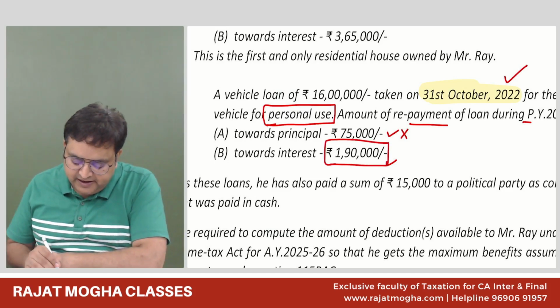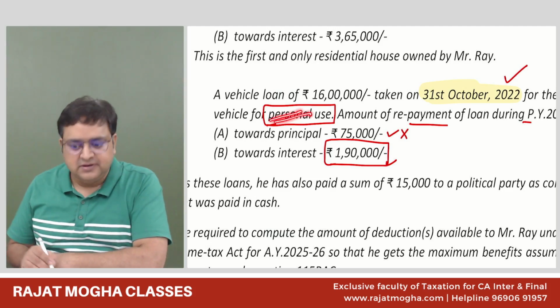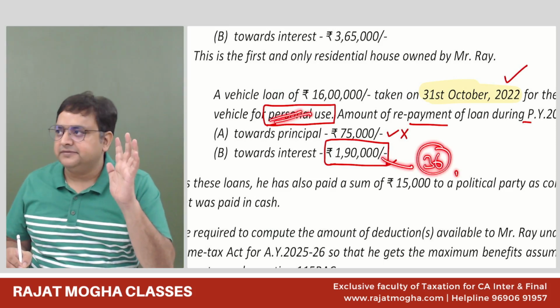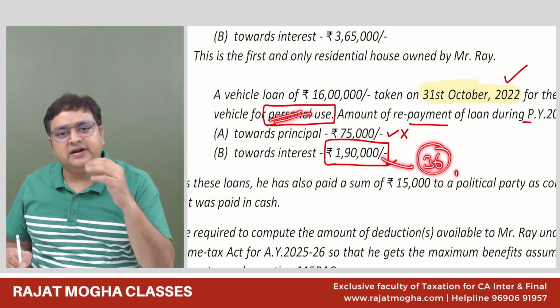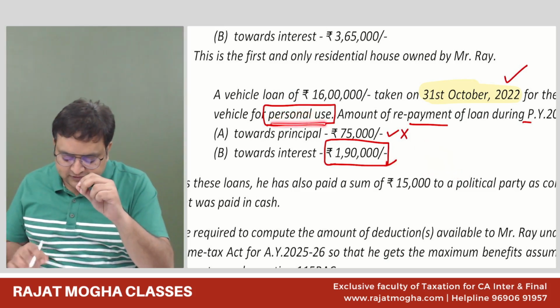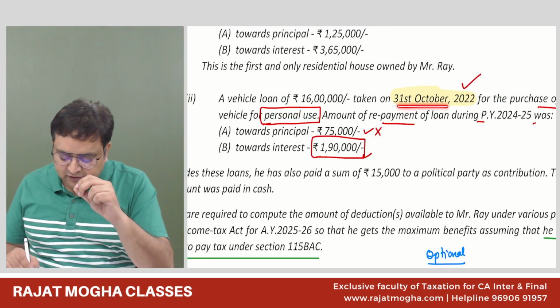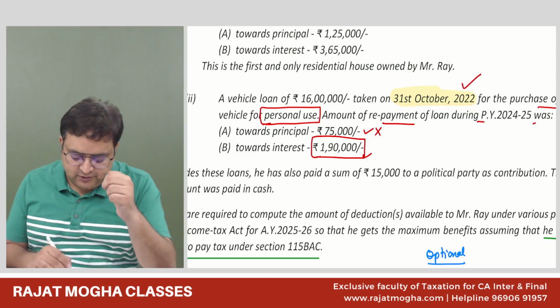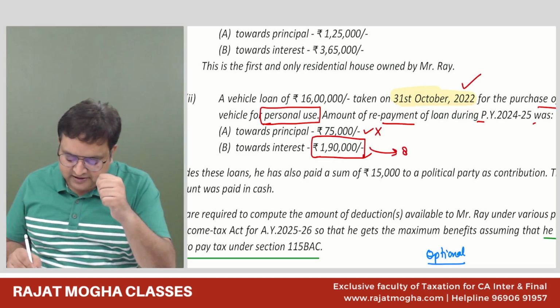Guys, had it been for business purpose, I would have simply said 36 for the entire 190. But now it is for personal use, and also the date of the loan is before 31st March 2023. So what do you think? Whether we will be able to give deduction under 80EEB or not?